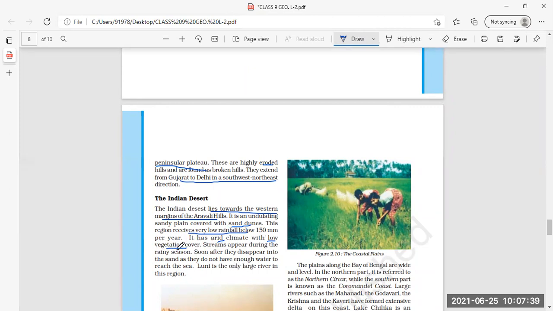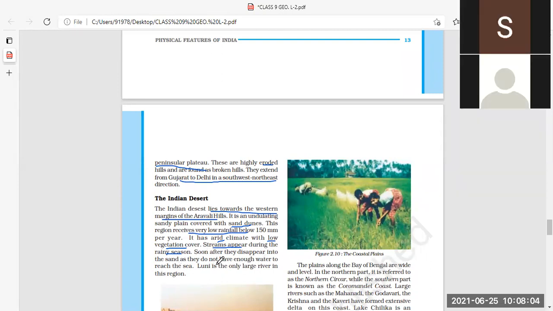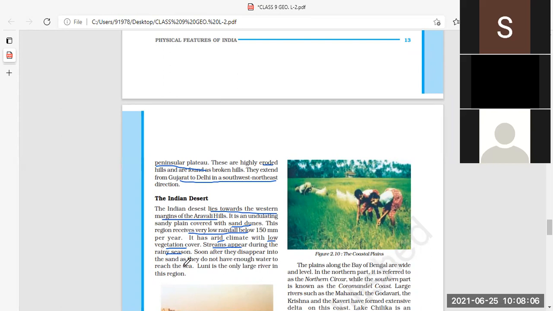Low vegetation means plant life and animal life will be very little there. Now streams appear during the rainy season. Only during the rainy season, sometimes the streams appear. Soon after, they disappear into the sand as they do not have enough water to reach the sea. Clear?